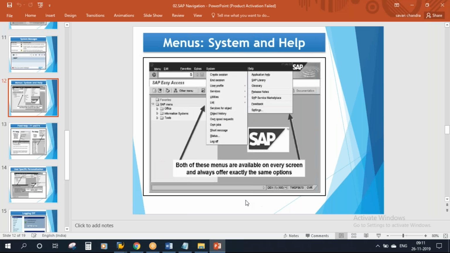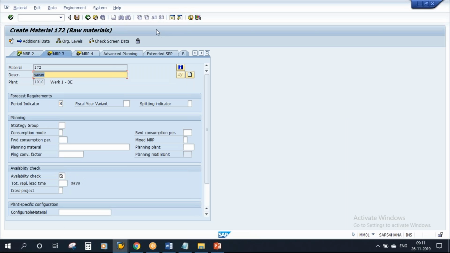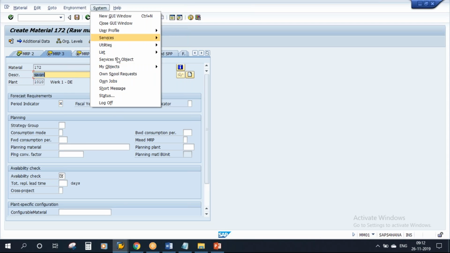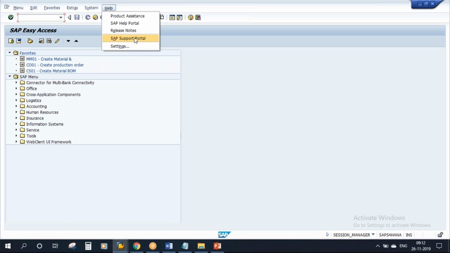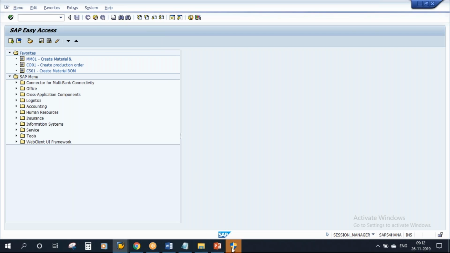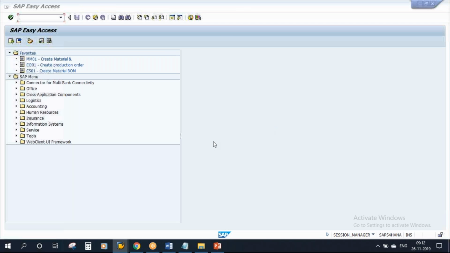Suppose if you go here, you see System, and these options will be available here. From here you can execute certain functions. Suppose from System, if you want to open a new window, just click on New GUI Window. It will open one more session. And from Help, you can go to the SAP Help Portal or SAP Support Portal. But of course, this is a training system. I don't know whether it will allow you to do that or not. I think it will not allow. That's okay.